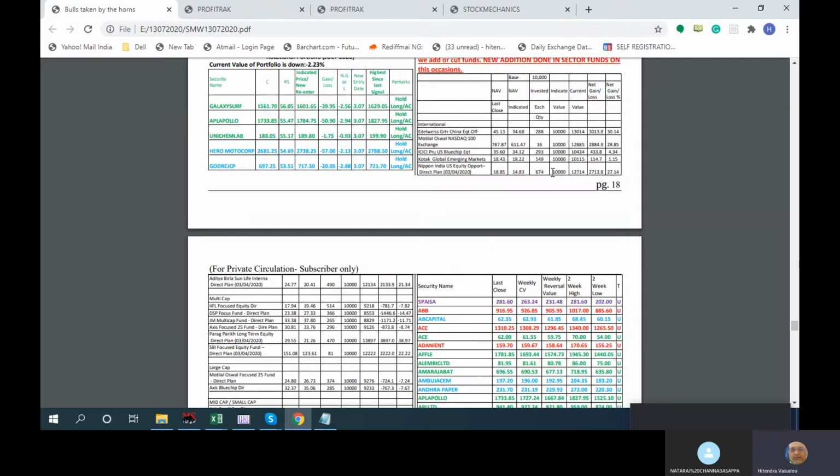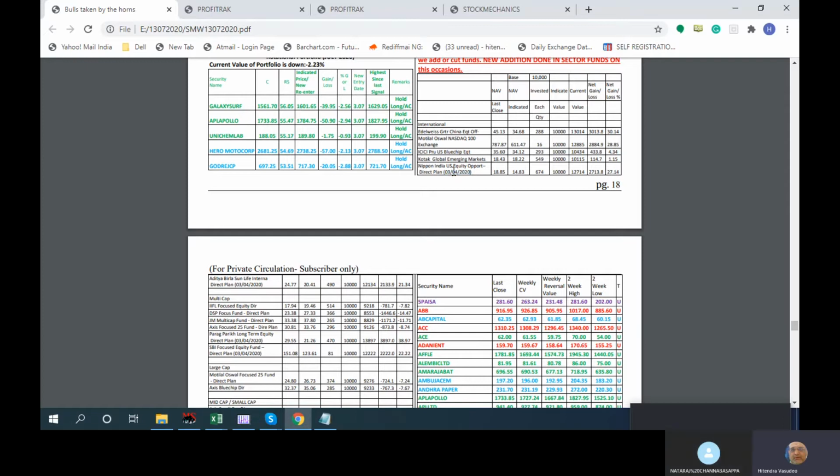Now what we added is, we have categorized and selected some international funds, where we had a China fund, a NASDAQ fund and a blue chip fund. The blue chip fund was added in the March part, but in January we were already into China. So the China portfolio is up by 30%. Edelweiss China equity and the Motilal Oswal NASDAQ mutual fund are also up by more than 30%. So that is a global emerging market. Some we added in January, some in the first week of April.